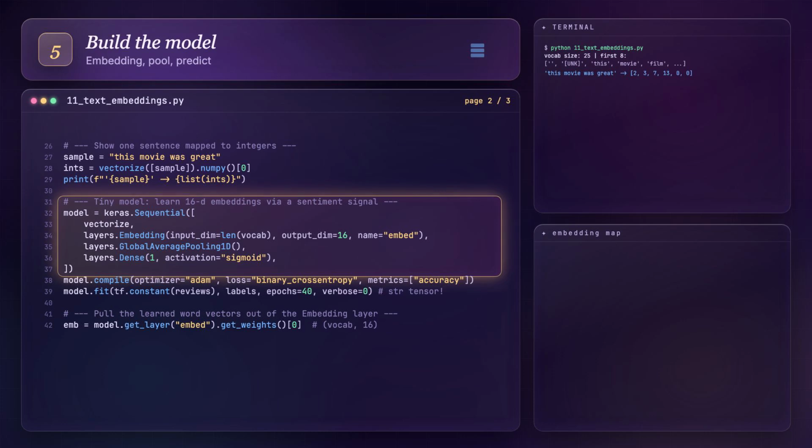Now the model, text vectorization first, then embedding, vocab size by 16. Every index becomes a 16 number vector. Global average pooling 1D averages the word vectors into one review vector, and a dense sigmoid predicts positive or negative. Small, but it's a real classifier.